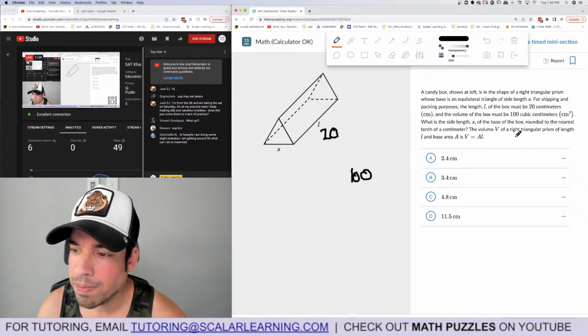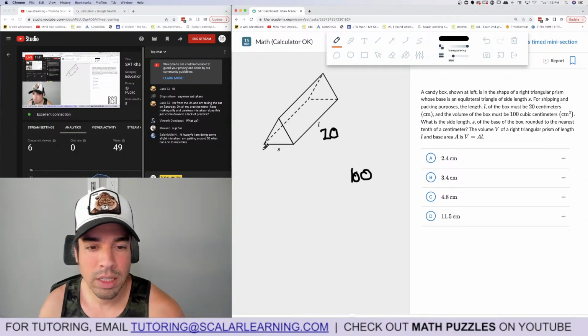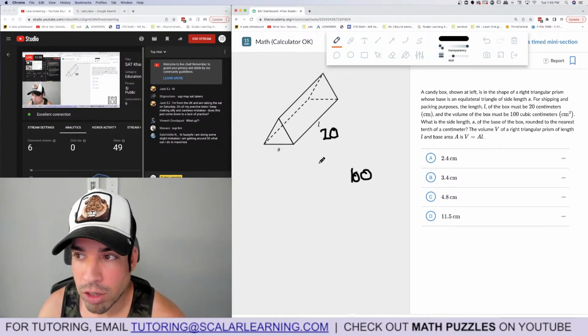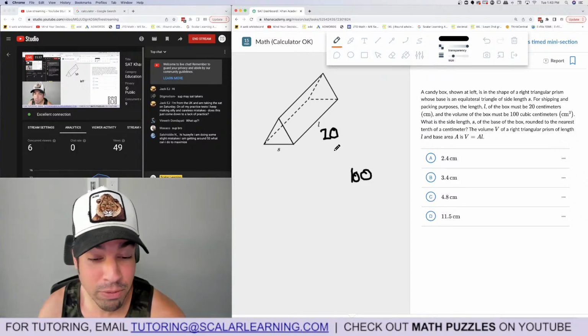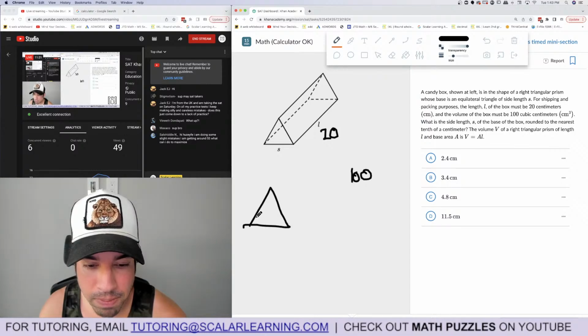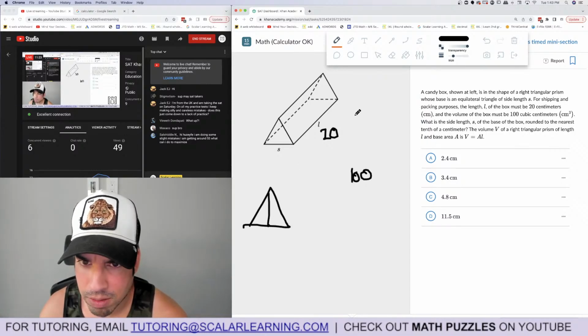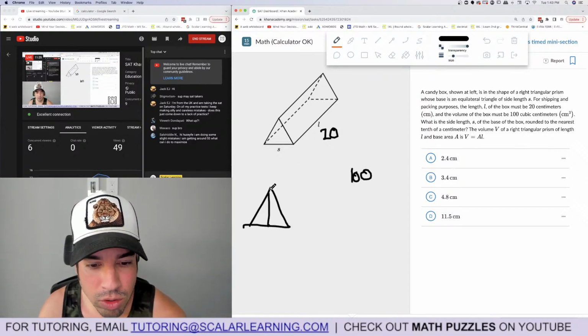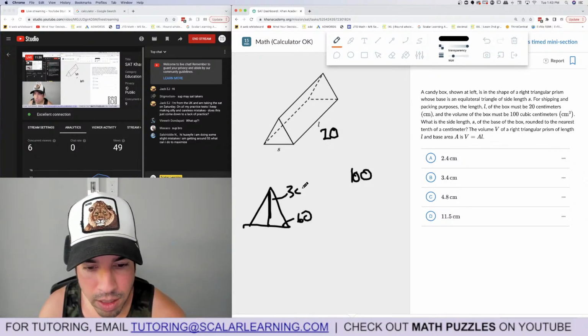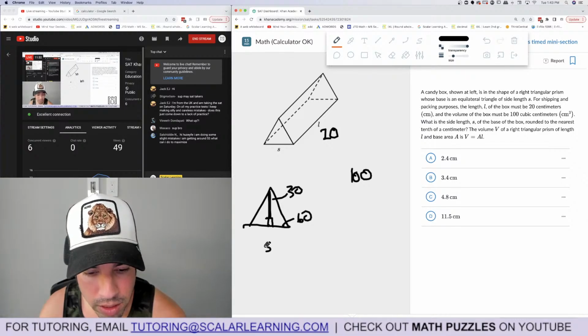Got it. So to get the area of an equilateral triangle, there's actually a formula, and I'm forgetting it right now. So this is actually cool because I can show you the workaround. It is one of the formulas I recommend to memorize, but it's literally not coming to me. So what I can do is split this up into a 30-60-90, and I know that this whole thing is S.